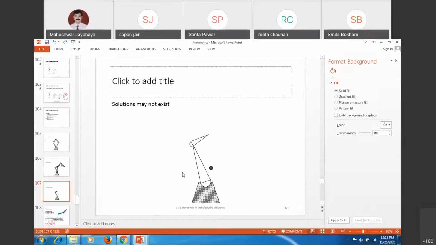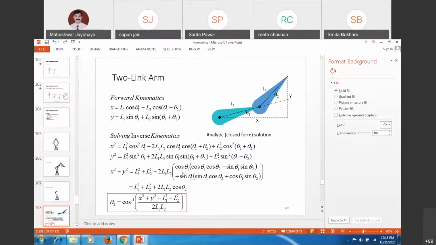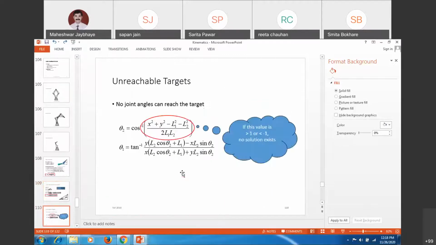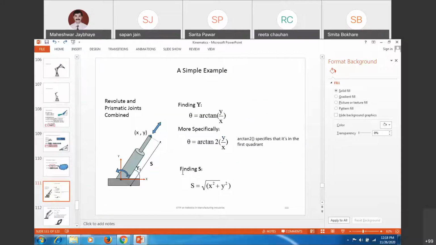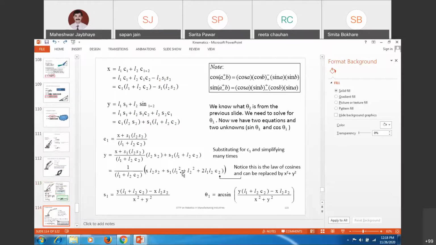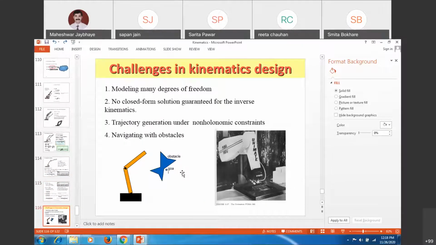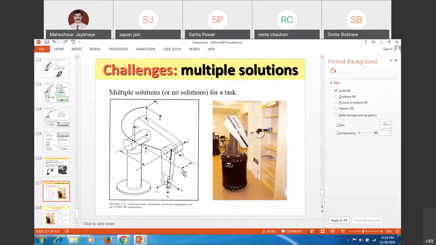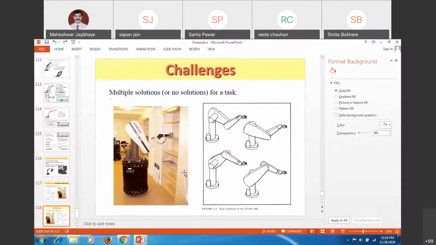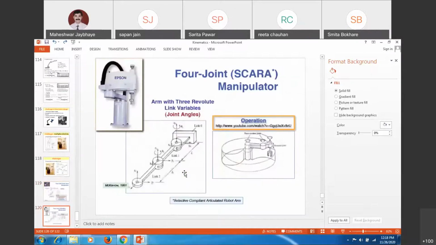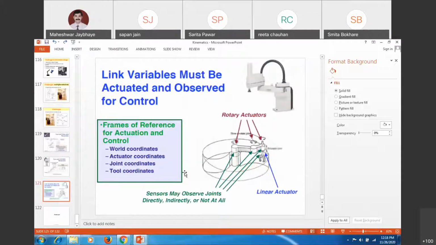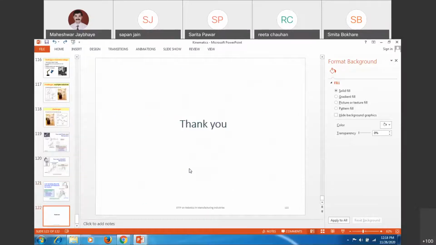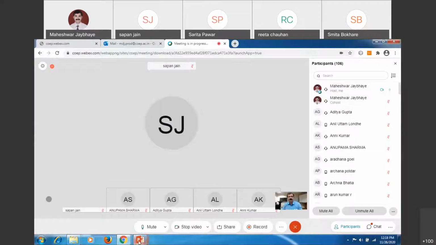So you have to take care of those positions, points which are reachable points, which are controllable points, and only those will be achieved. And that analysis can be carried out with the help of different solutions and analysis. So I think this brief intro related to kinematics, which I have just targeted, is so as to have understanding related to different joints. So let me switch over to our main topic, because it is aligned with this